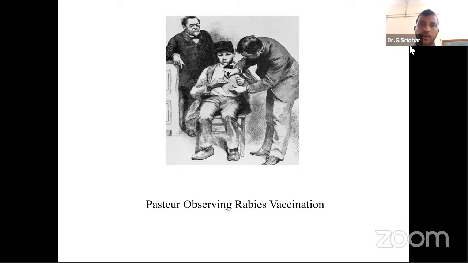Before going to that one, we'll also discuss what innate immunity is in depth. Today we'll discuss innate immunity. I already told you that innate immunity means the immunity which you get by birth. That is called innate, meaning by birth. Don't think that innate means only what you get by birth. Innate means the immune response that you already have in your body. That is called the innate immune response.